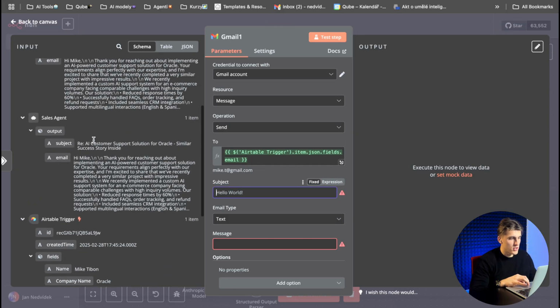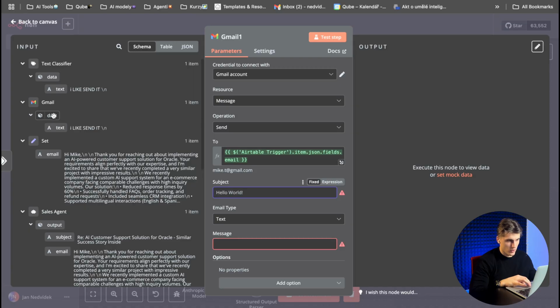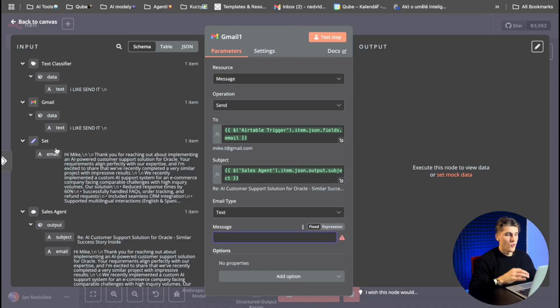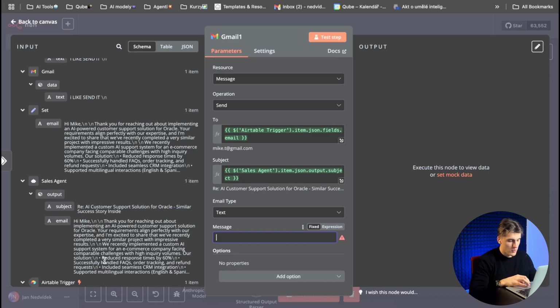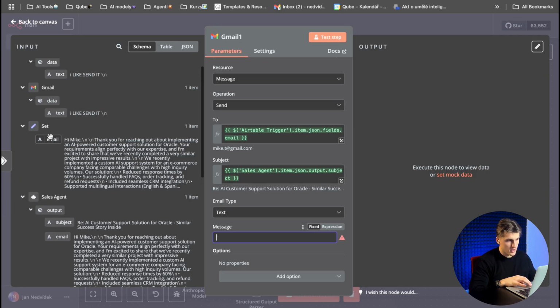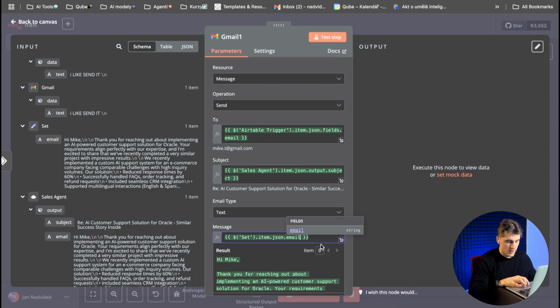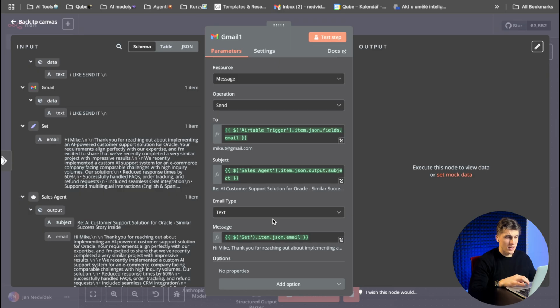Okay, what is the subject? The subject we create from the sales agent. So we will put here the subject from this sales agent. We already have it. And what is the text? As I said, we create the text and we set it. We have it as an output from our agent, but it is a JSON. So we set it to a string format, and we use the text that we have here. Okay, so I will put the text here, and now everything is ready, guys.